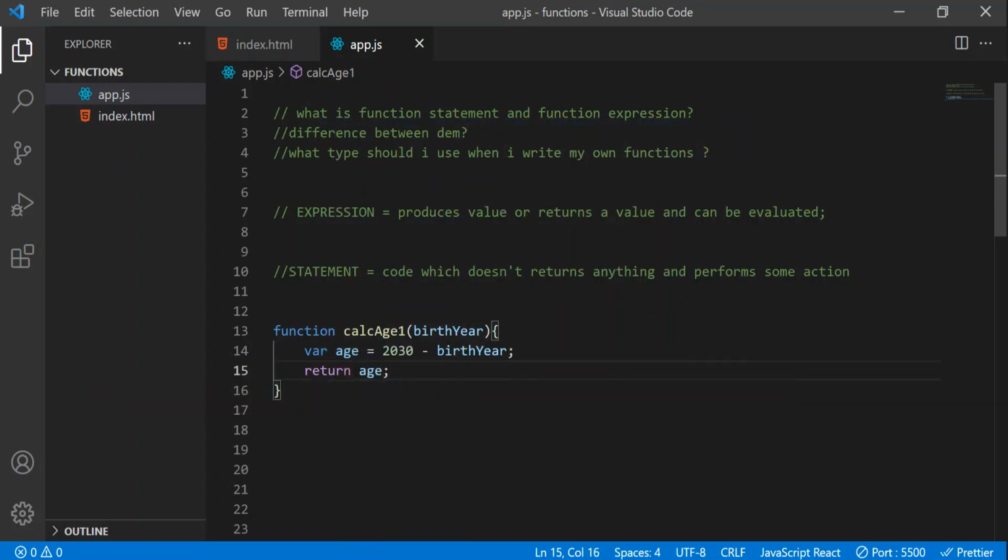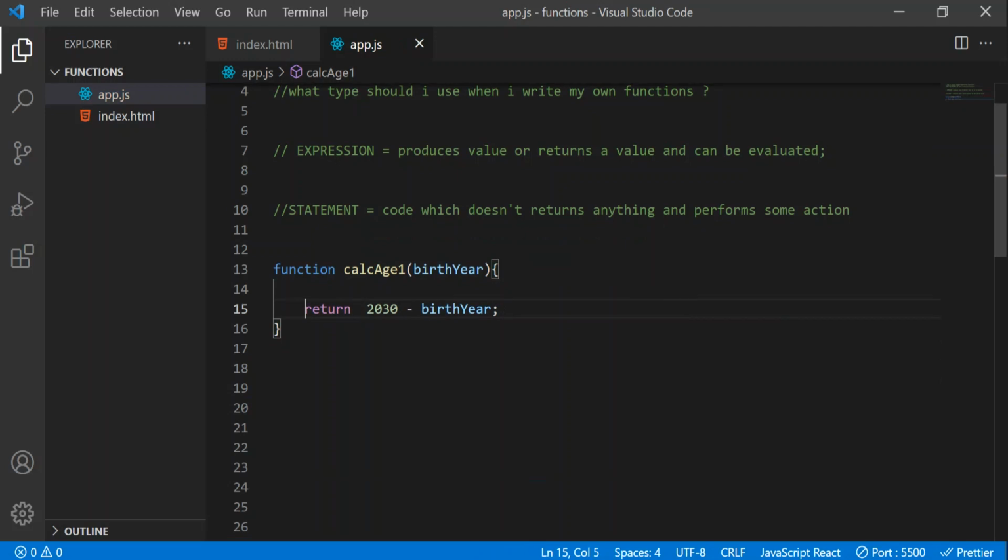But friends, when we are trying to return something from the function, we don't need to take a separate variable and return that variable. We can directly put the value in the return statement. This will make our code shorter. We can cut this and paste it directly over here, and just remove the equal to. See, now it is reduced to one line.